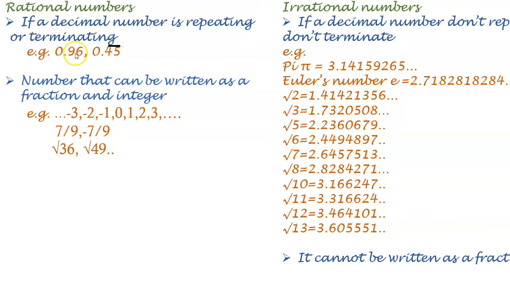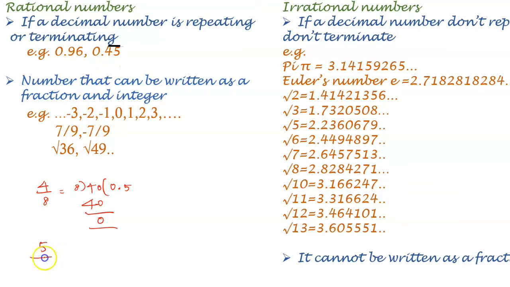Let's try this example for a rational number, 4 by 8. So we divide 4 by 8. The dividend is lesser than the divisor, so in this case what you have to do is add a 0 and a decimal point, and add a 0 here. 8 times 5 is 40 and the remainder is 0. So in this case, the quotient is 0.5, which is terminating.